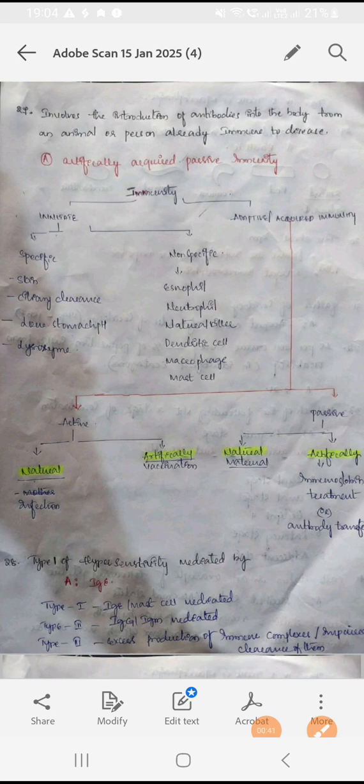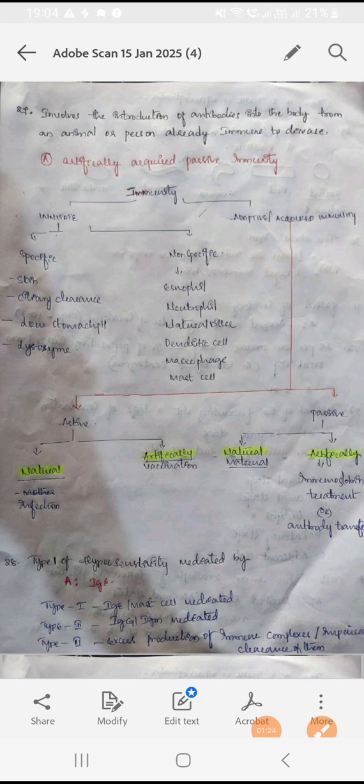Nothing but here what they asked is the transfer of antibodies from an immune person to a non-immune person, and what type of immunity we can call that. Why? Because that is artificial, and that is passive. Directly the person is not getting immunity, and naturally the person is not getting immunity; indirectly and artificially the person is getting immunity. So that's why this transfer of antibodies into the body from the immune person is called artificial acquired passive immunity.